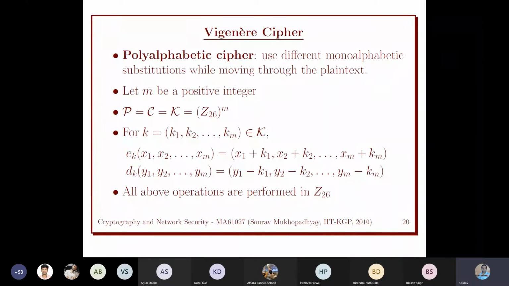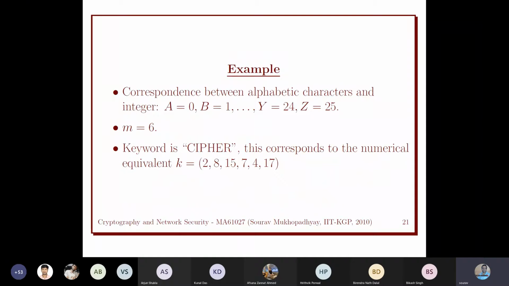We choose m equal to 6, maybe. Again we are dealing with the English alphabet, so we have a one-to-one correspondence from 0 to 25, Z26. Here we choose m to be 6, so our vector size is 6. Our plain text has to be taken in windows of size 6.